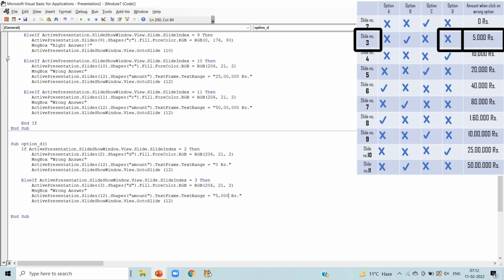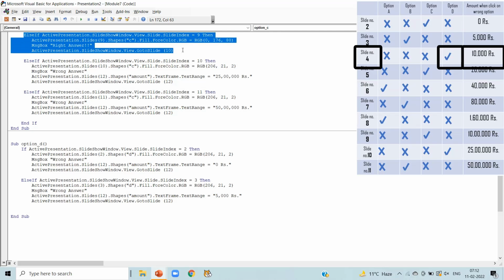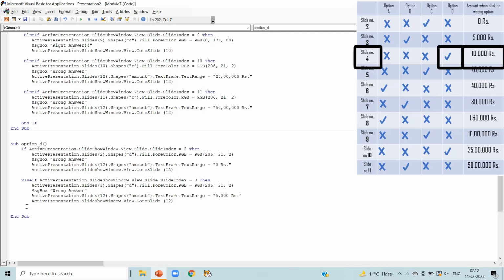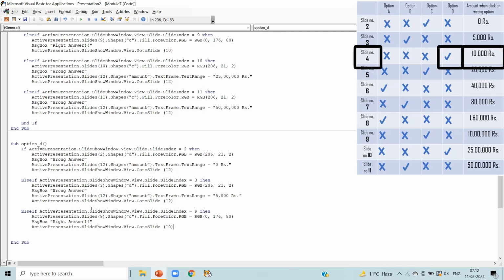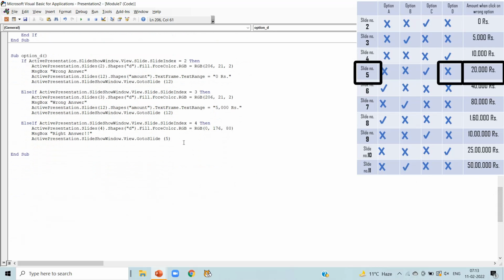Now in slide number 4 we can notice option D is right answer. So copy the code having right answer and paste it here. Write slide number 4 in the first line and in the second line, shape D, as we are talking about option D. Message box right answer, and the amount, yes, go to slide 5. We don't need amount here. We will divert to the next question here.